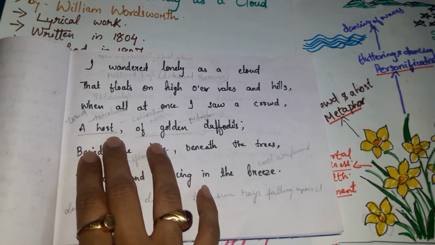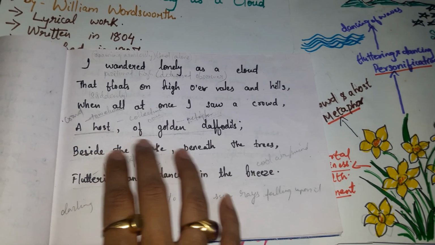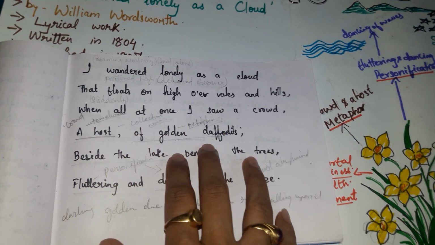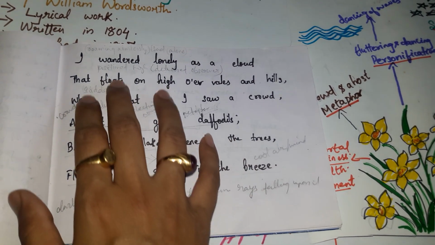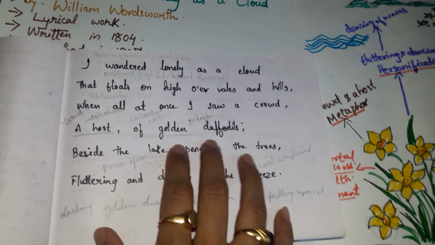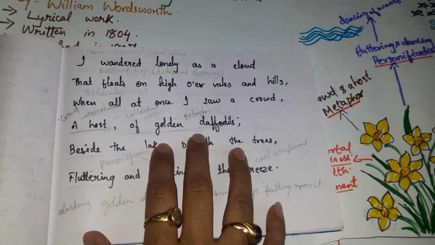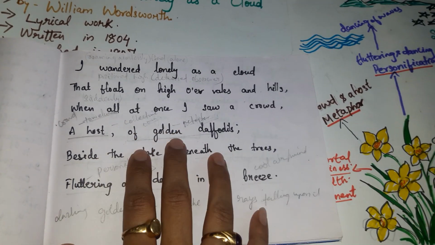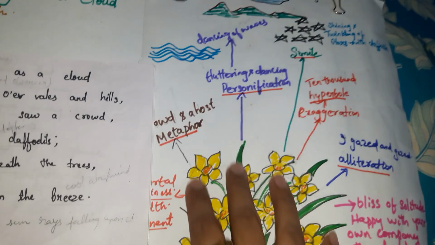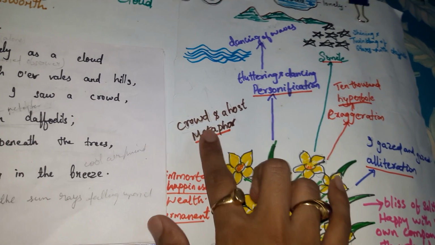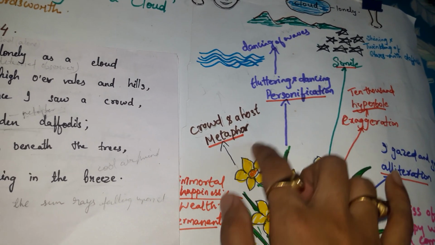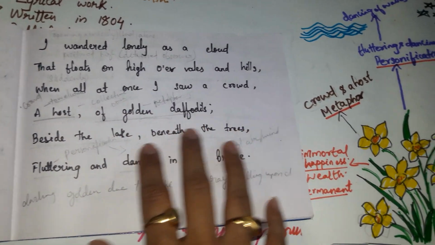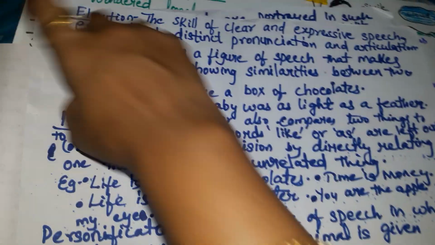Now a host also tells that the daffodils, the beautiful golden daffodils, were welcoming the poet, as a host of the beautiful field where the poet found it. Now let me tell you, the poet has used here metaphor, another figure of speech, by describing the daffodils as a host of golden daffodils.